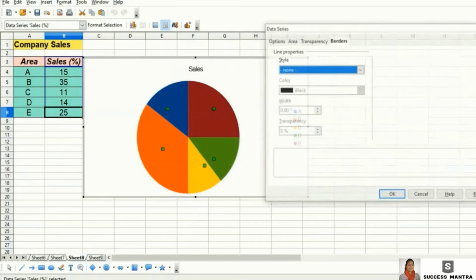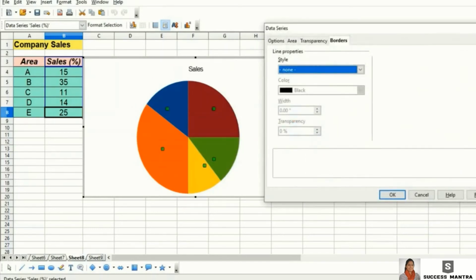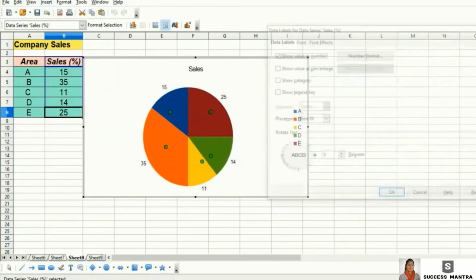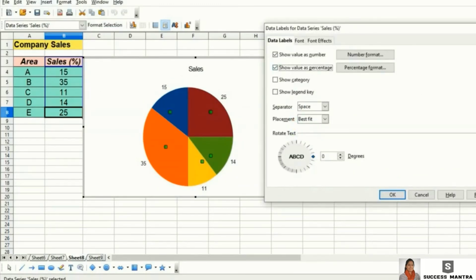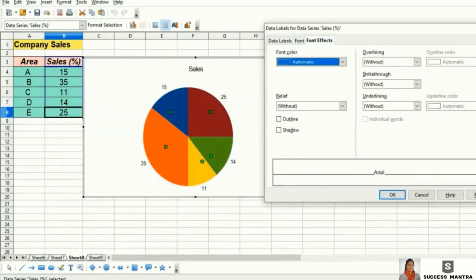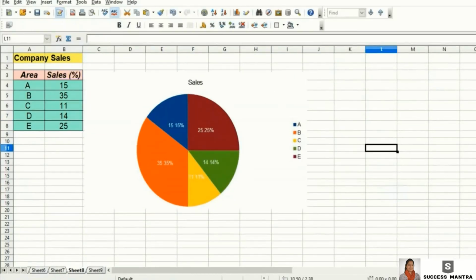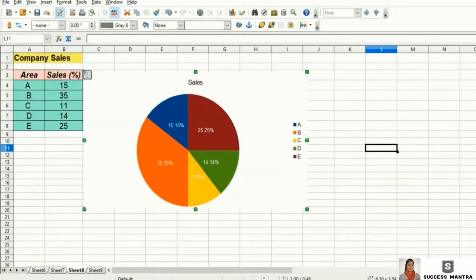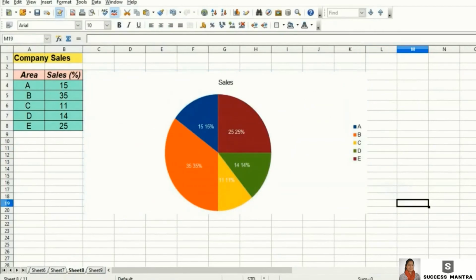If you want to add the sales percentage inside each slice, you can do it. Add data elements. We set the value as percentage at the center and we change it to white color. See, the percentage is now inside the slices. So this is the pie chart.